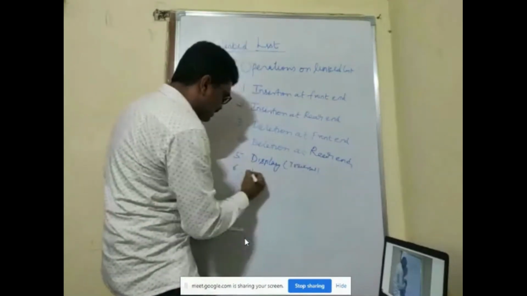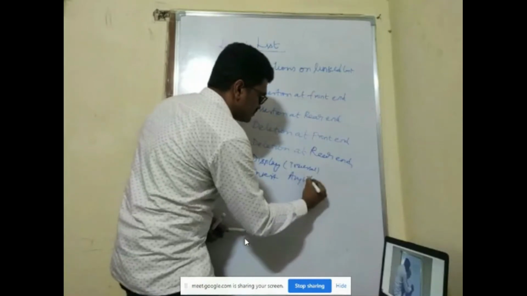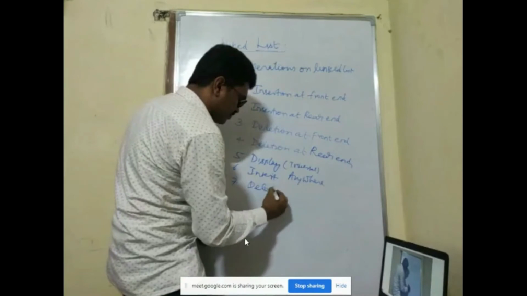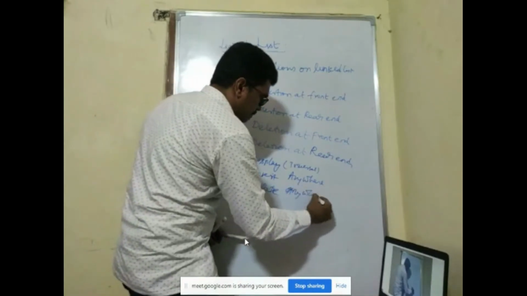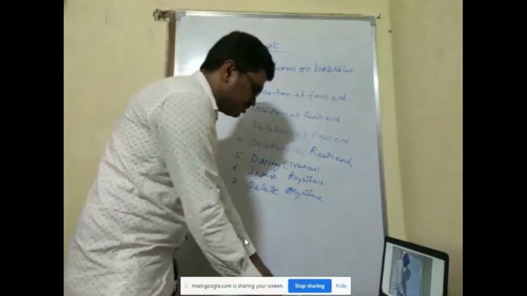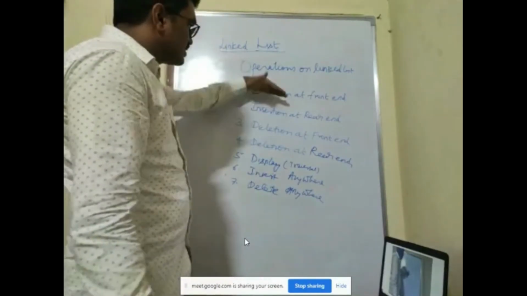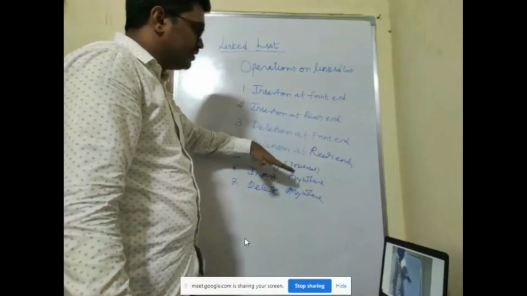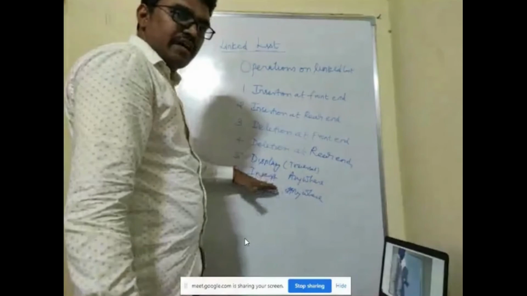Other than this, insert anywhere and delete anywhere. These are the 7 operations that we'll be doing on the linked list: insertion at front end, insertion at rear end, deletion at front end, deletion at rear end, display or traversal, insertion anywhere, deletion anywhere.